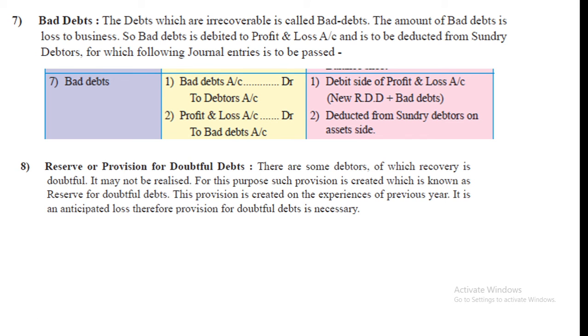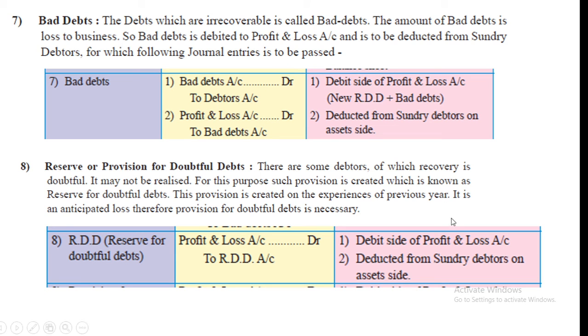Now reserve or provision for doubtful debts means RDD. There are some debtors of which recovery is doubtful. It may not be realized. For this purpose, such provision is created, which is known as reserve for doubtful debts. This provision is created on the experience of previous years. It is an anticipated loss, therefore provision for doubtful debts is necessary. Now see how to give effect. Debit side of profit and loss account and deducted from sundry debtors on asset side.